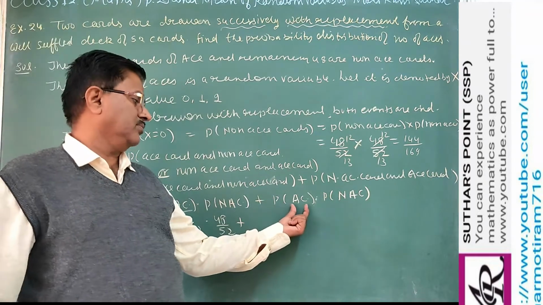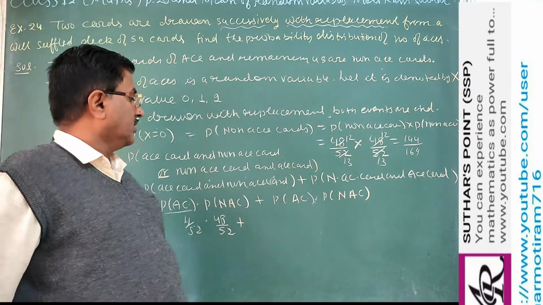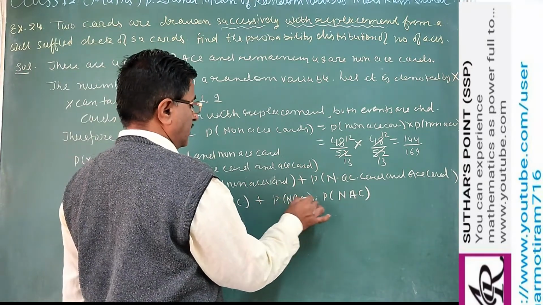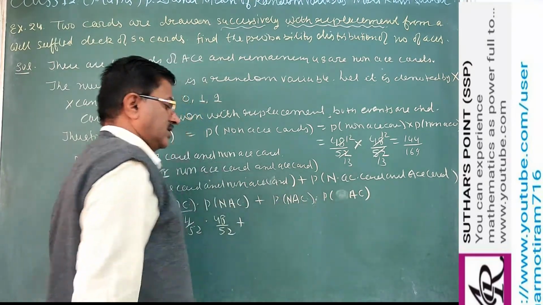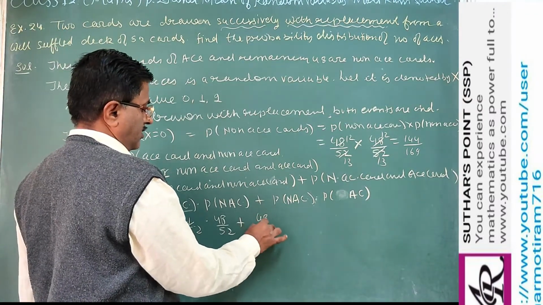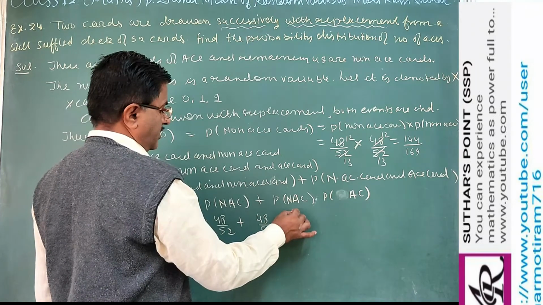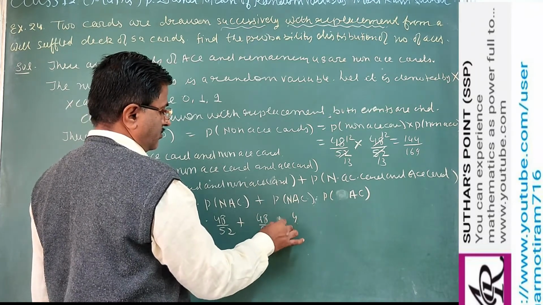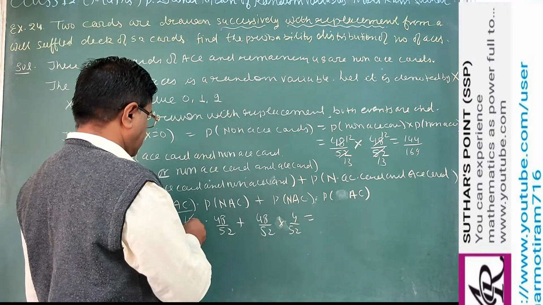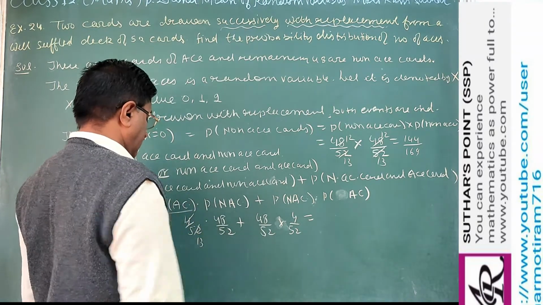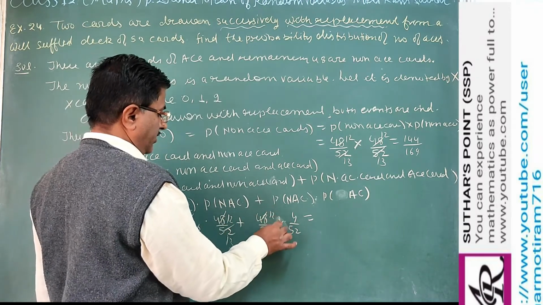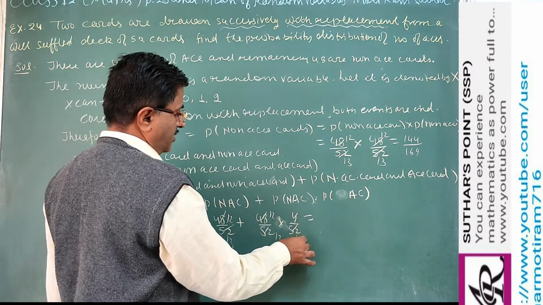Here also we see probability of getting S card. You can write first non-S card, then you can write S card. Order is changed. First is a non-S, so 48, with replacement S card, 4 upon 52. So you can simplify, this is 1 upon 13, 12 upon 13, 12 by 13 or 1 by 13.